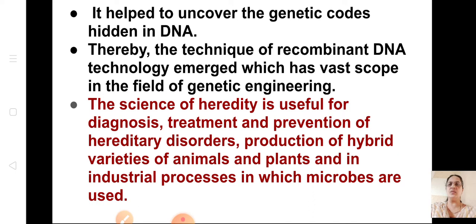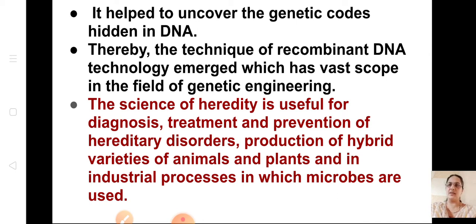Why is heredity important? The science of heredity is useful for diagnosis, treatment, and prevention of various hereditary disorders, production of hybrid varieties of plants and animals, and in industrial processes in which microbes are used. When you come to the 6th, 7th, 8th lessons, you will be learning about the uses of all these.